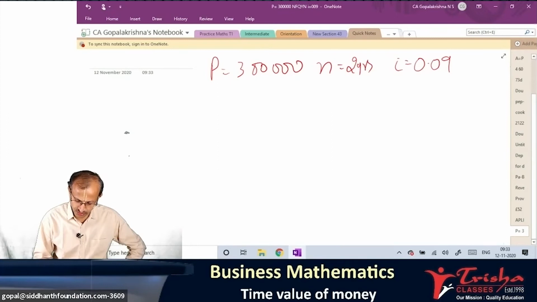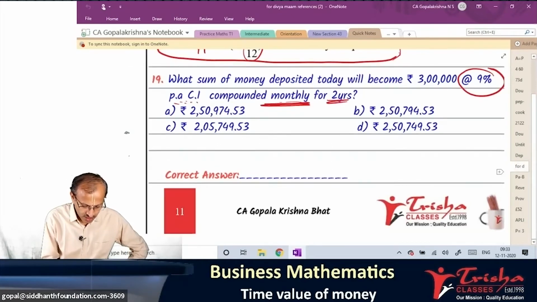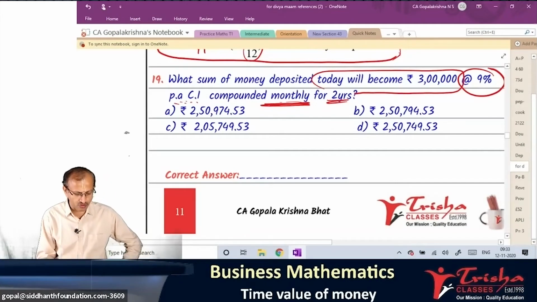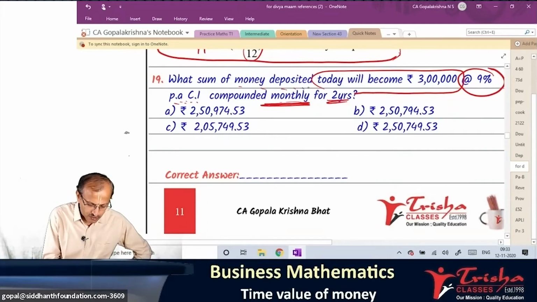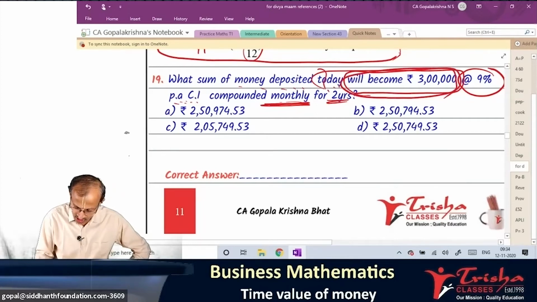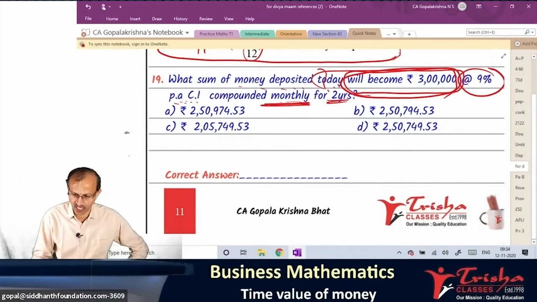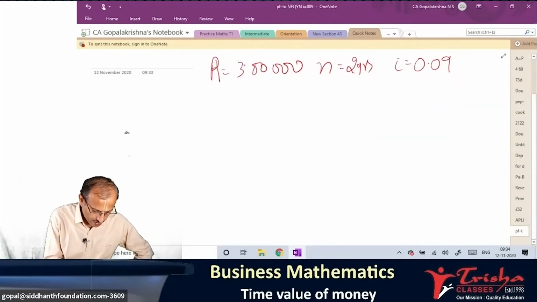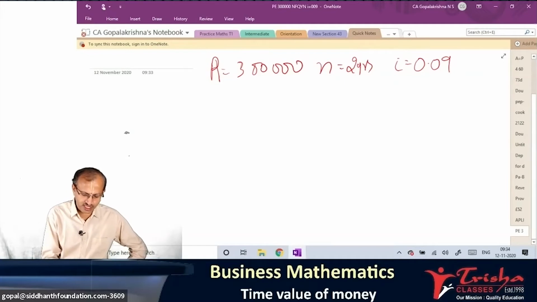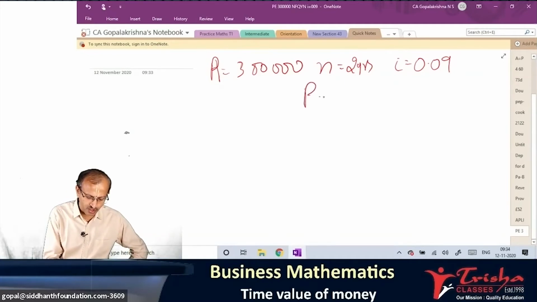Some of you asked, how is it P? Yeah, it is P only, no? Money deposited today will be... oh, no. Sorry, I misinterpreted. What sum of money deposited today? They are asking P. This is A. I'm sorry, I interpreted wrong. This is not P, it is A. You are right. Some of you rightly asked that question. How come it is P? It is not P, it is A. So A is equal to 3 lakh. Everything is correct. Your question is what money you have to deposit today.